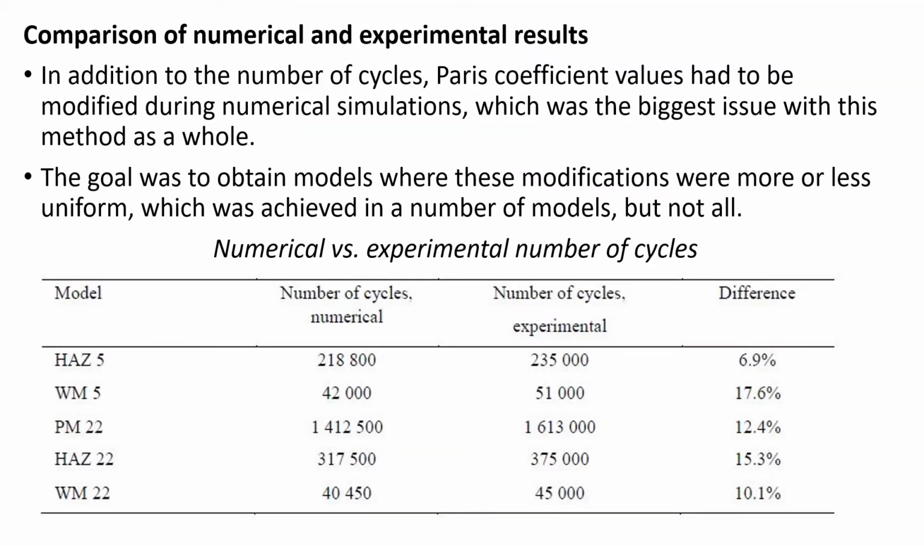In addition to the number of cycles, Paris coefficient values had to be modified during numerical simulations. The goal was to obtain models where these modifications were more or less uniform, i.e. where C and m were adjusted by similar factors. Most of the models did show similar trends, but not all. On the other hand, the differences between numerical and experimental results for the number of cycles in each individual zone were sufficiently similar.